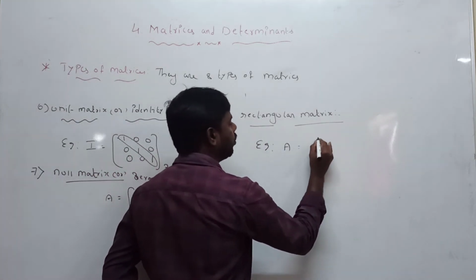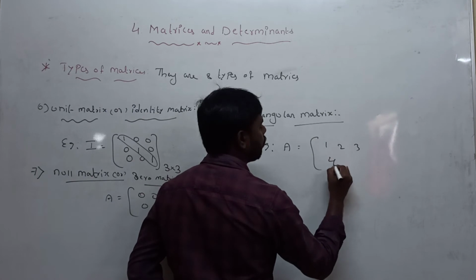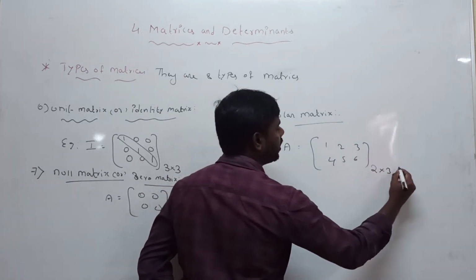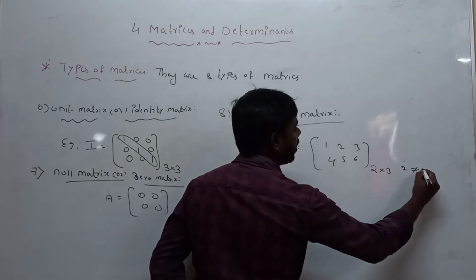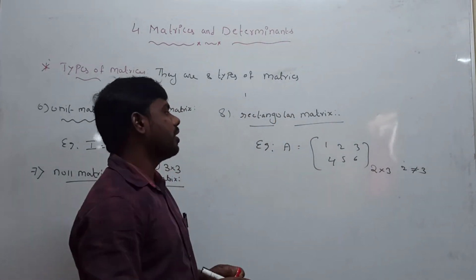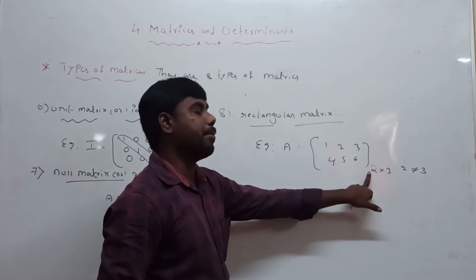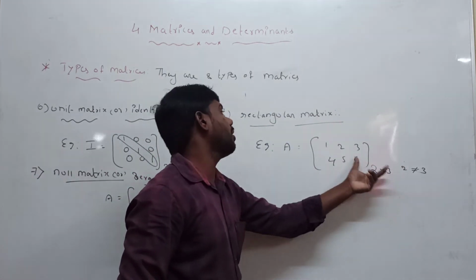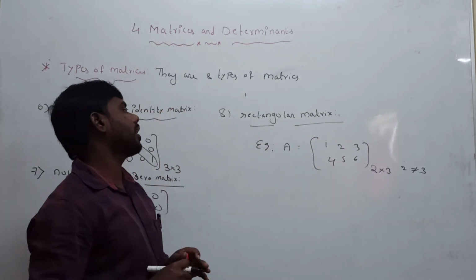Example: 1 2 3, 4 5 6. How many rows are there? 2 rows, 3 columns. So 2 is not equal to 3, and this type of matrix is called a rectangular matrix.